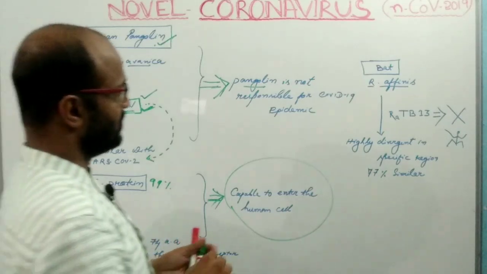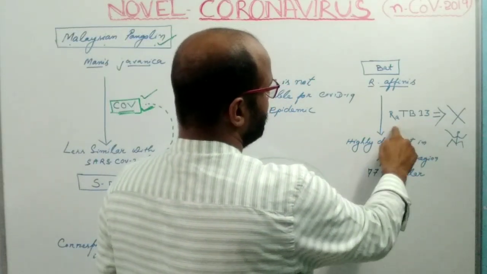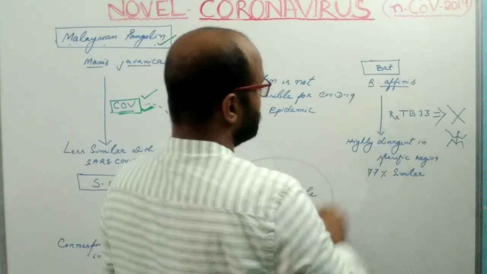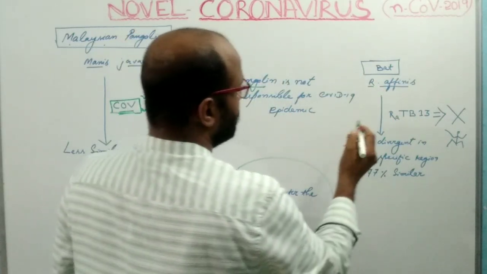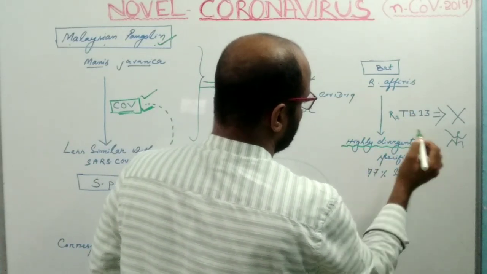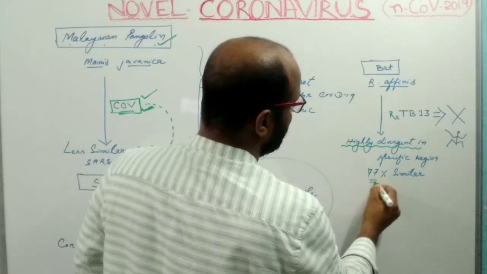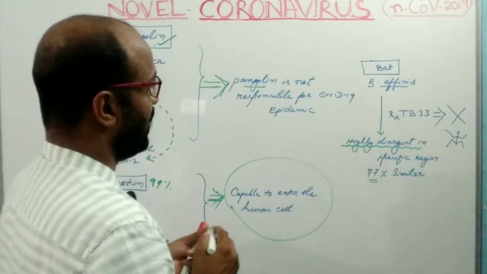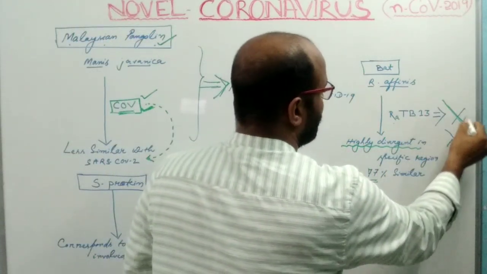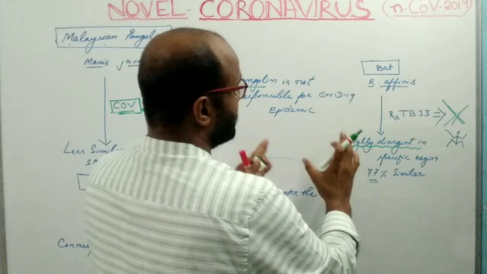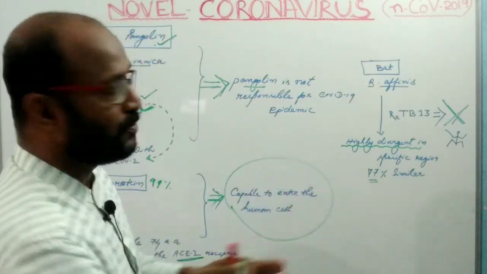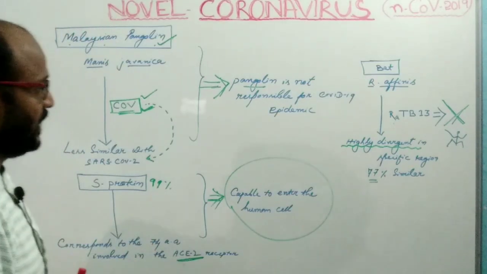Another virus is RaTG13. This virus was isolated from the bat and sequenced, but it is highly divergent, and its sequence is only 77% similar. It means that this virus cannot enter into the human body or the human cell.